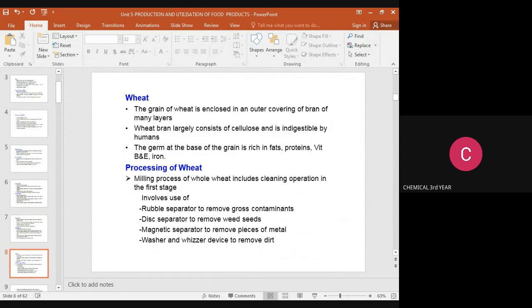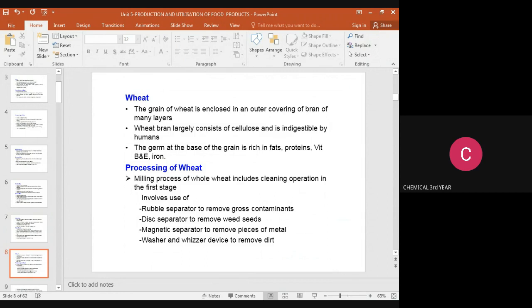It is indigestible. The germ at the base of the grain is rich in fats, proteins, vitamins B and E, and iron. How is wheat processed? The milling process of whole wheat includes a cleaning operation in the first stage, which involves the use of a rubble separator. What is the use of a rubble separator in wheat processing? It removes the gross contaminants.